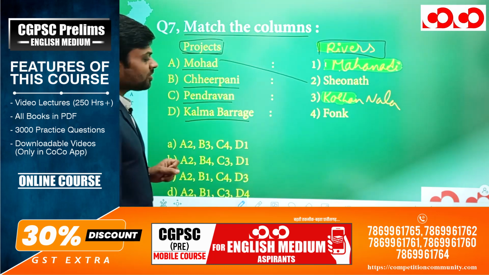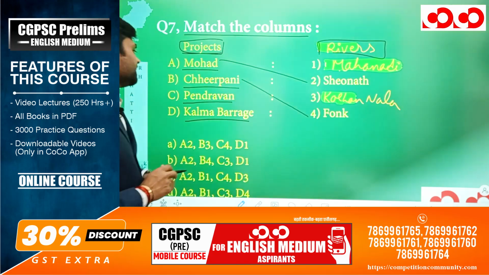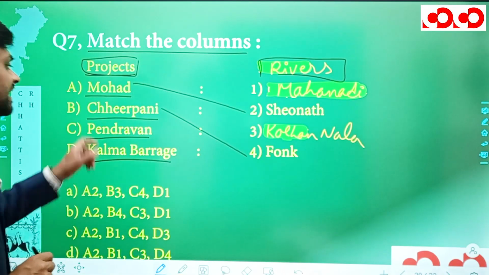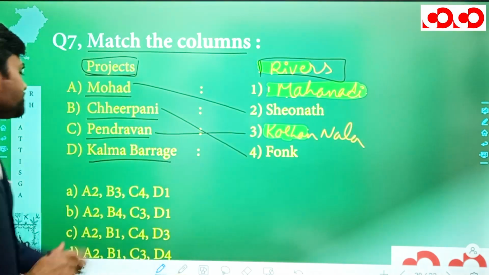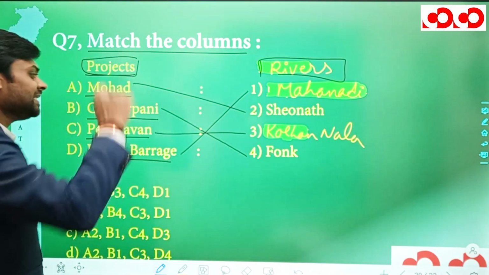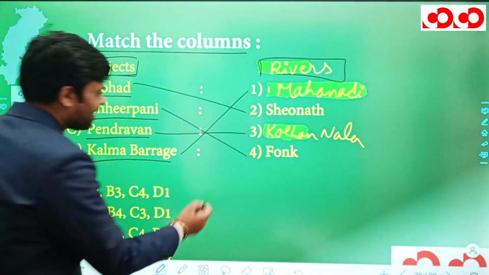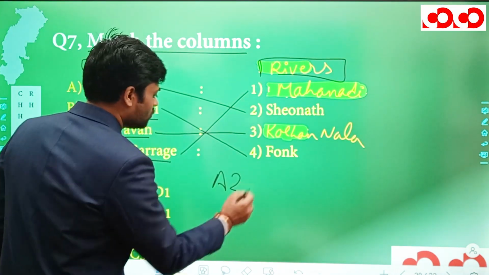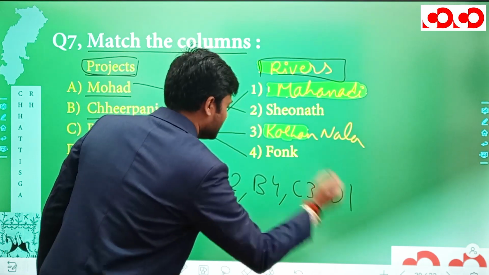This Shirpani project is situated over river Phonk in the Kabirdham district. Pendravan project is situated over Kolhan Nala in the Raipur district, and Kalma Barrage is situated over river Mahanadi in the Janjgir Champa district. So when forming pairs, we have A2, B4, C3 and D1.